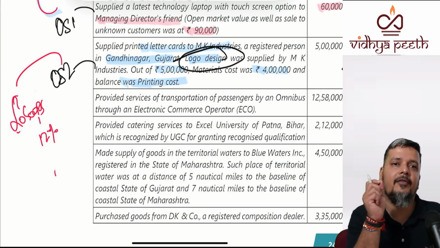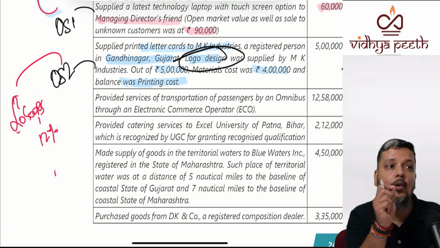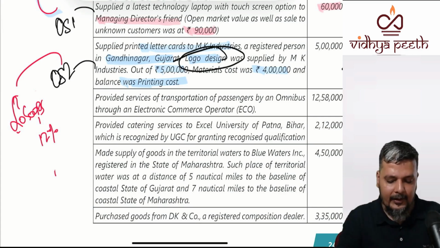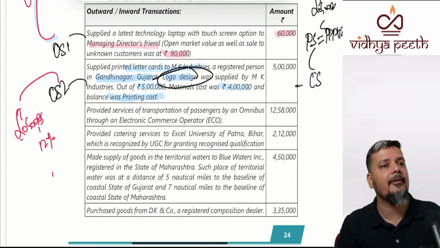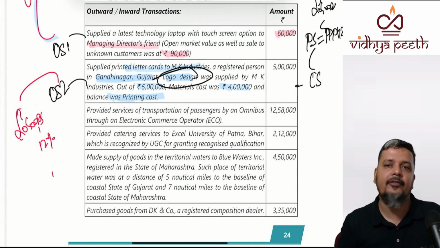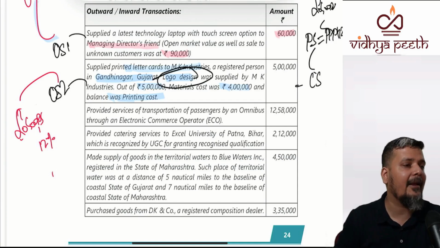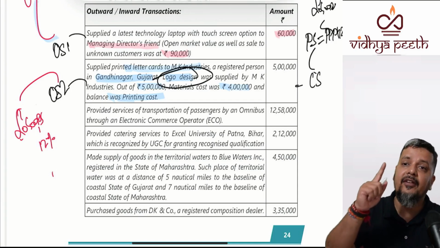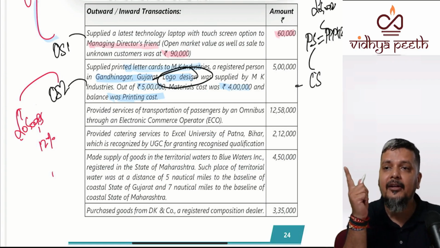So slightly change the fact, and the answer is different. The only relevant fact which we missed out in the discussion was that only the logo design was involved. So it is again supply of goods, and the moment it is supply of goods, it is 12%. One more fact we have to evaluate: if it is goods, your place of supply is found by section 10, and if it was services, your place of supply would have been found by section 12.